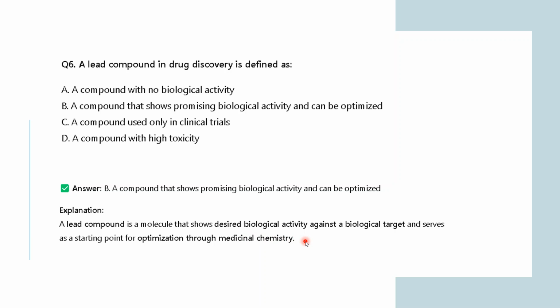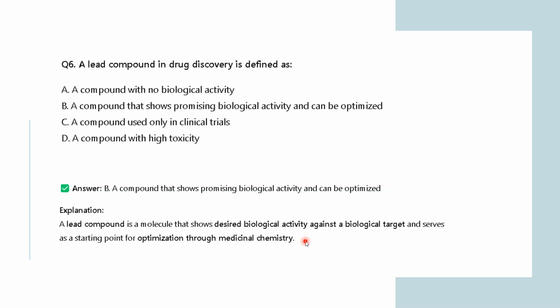It is a starting point from where you are now increasing the efficacy of that compound, increasing the biological activity for that particular target. So if you find any compound which shows a certain level of desired biological activity, then you will call it a lead compound, and you will start your medicinal chemistry from that compound.